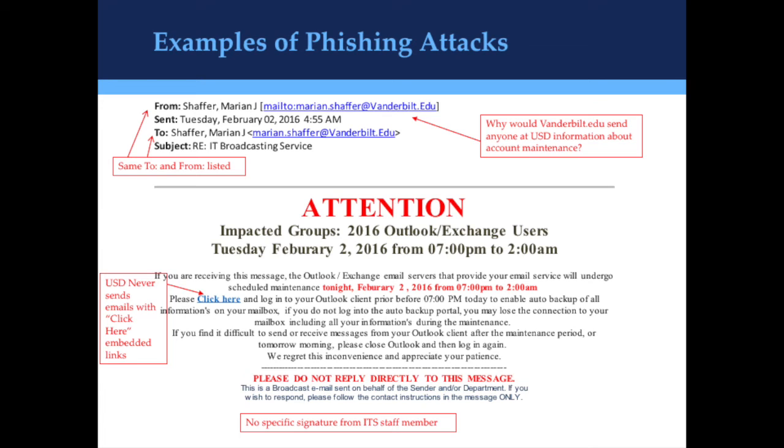Let's take a look at the signs that this should not be considered a real email. As you can see on the From and To pane, the From address is from someone at vanderbilt.edu. Why would vanderbilt.edu send anyone at USD information about account maintenance? Also, the email is being sent to the same address. If we look at the body of the email, there's a very general click here link. USD ITS never sends emails with click here embedded links. And finally, no specific signature from ITS staff members. And as you may have already noticed, our standard USD email template is not being used here.